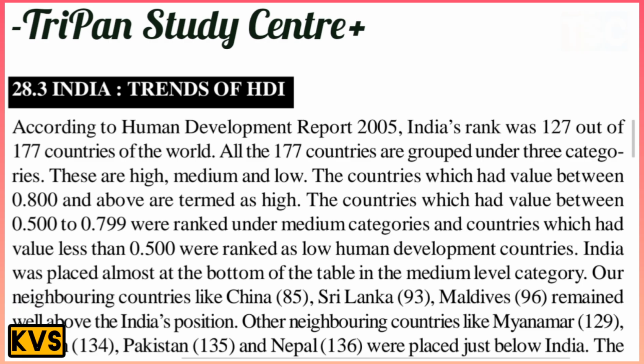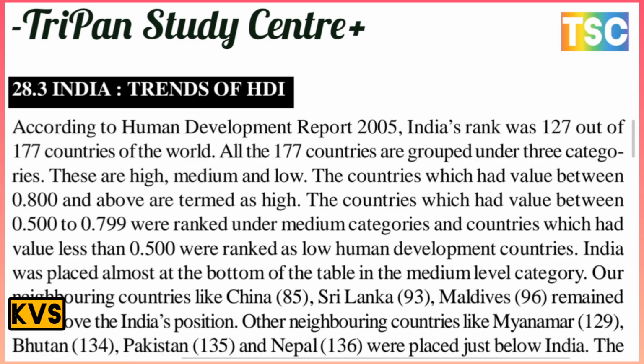All 177 countries are grouped under three categories: high, medium and low. There are three groups here. The countries which have a value of 0.800 and above are termed as high.